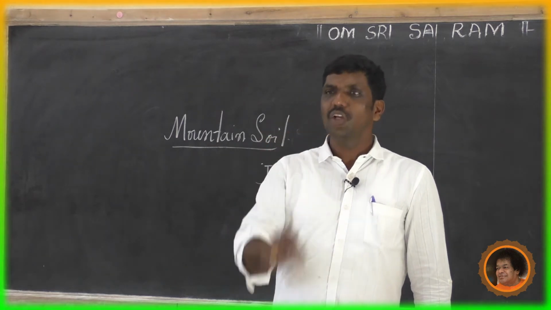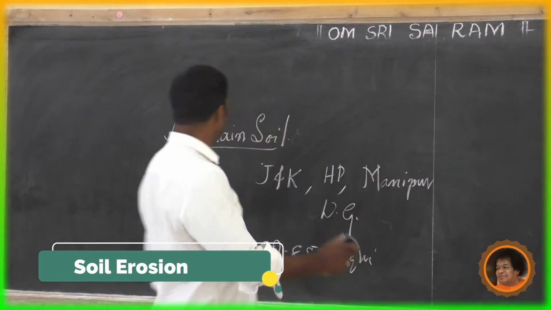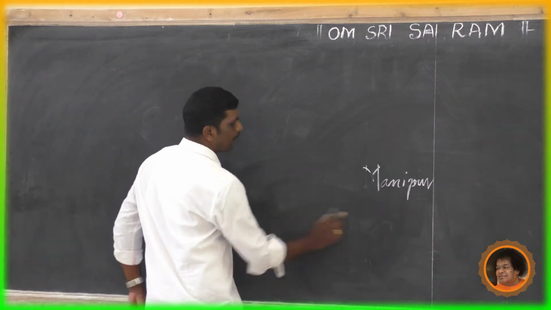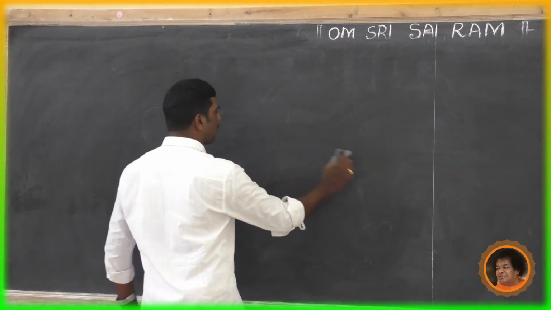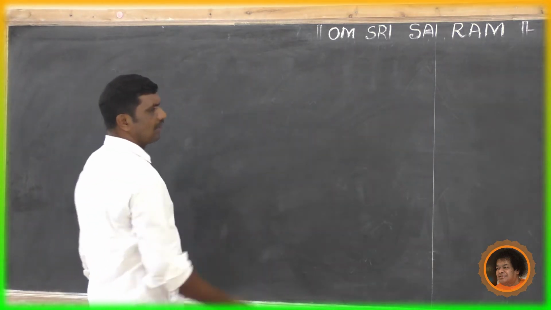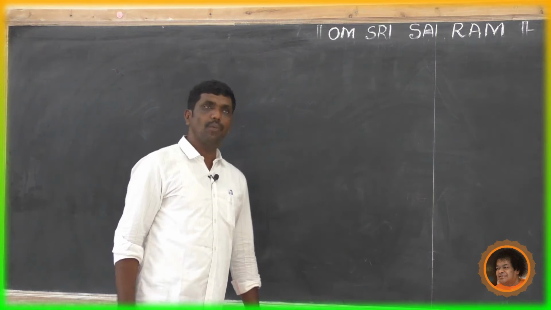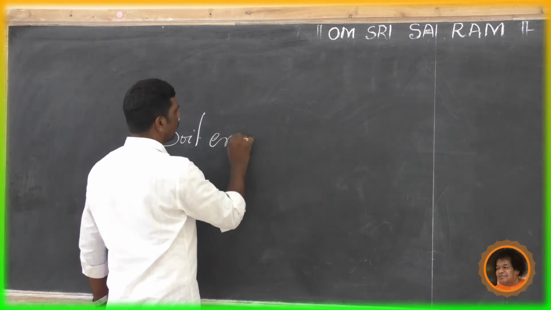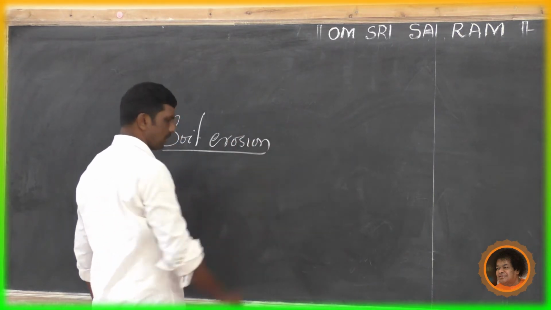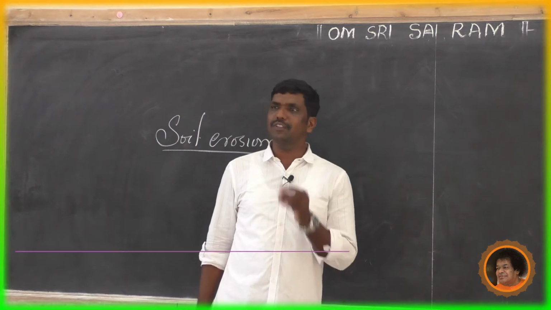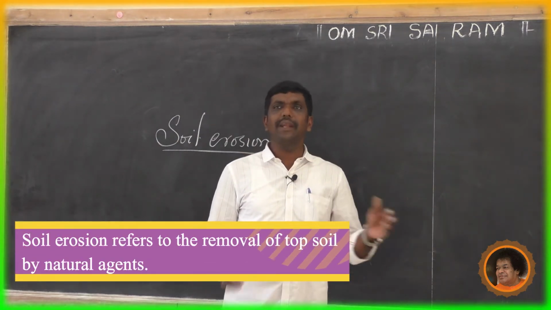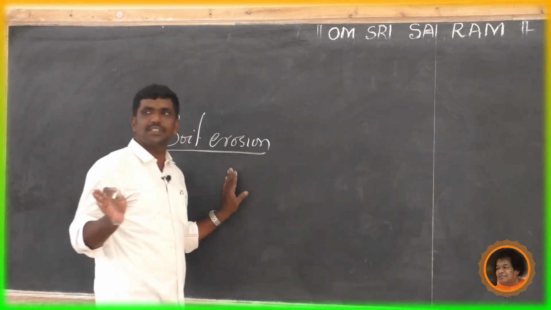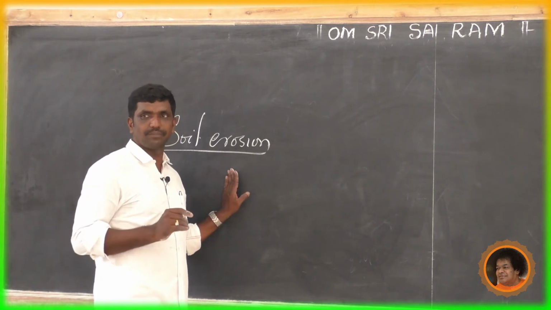Now, we are going to see soil erosion. What does soil erosion mean? The washing away of the uppermost layer of soil is called soil erosion in general. Soil erosion refers to removal of top soil by natural agents like rivers, glaciers, winds, and sea waves.